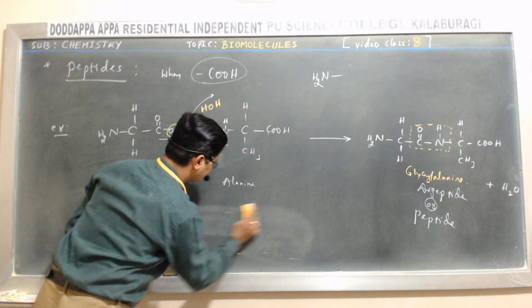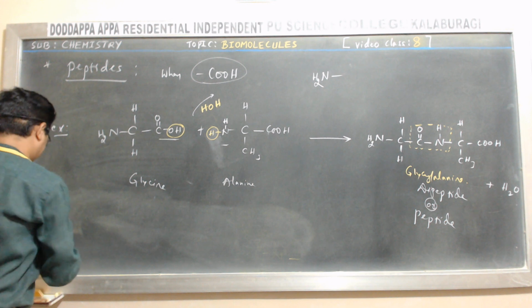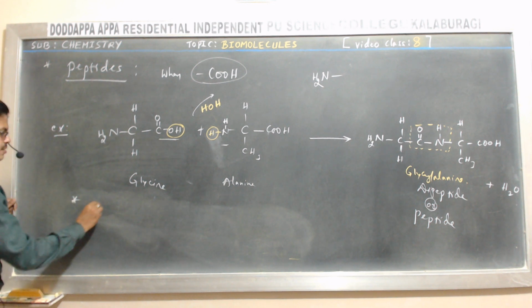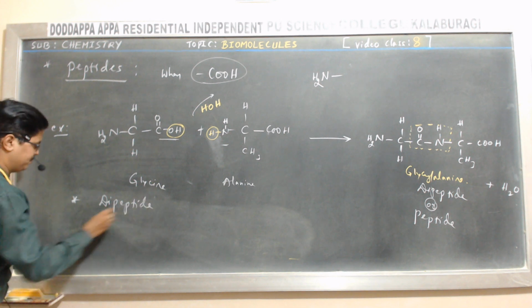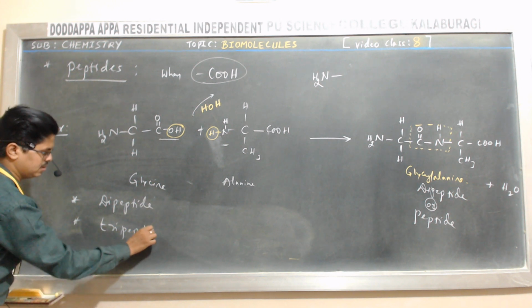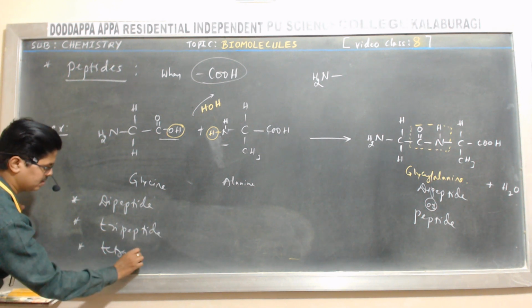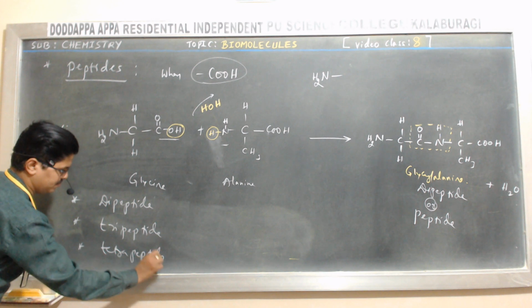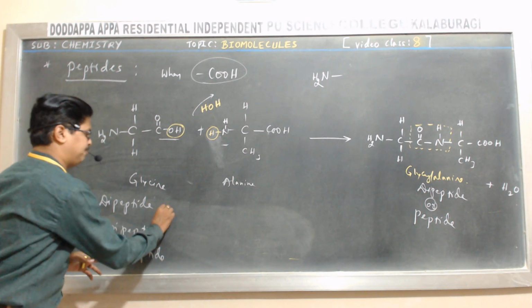Next, what is the meaning of dipeptide, tripeptide, tetrapeptide, and similarly polypeptide? What is the meaning of dipeptide?